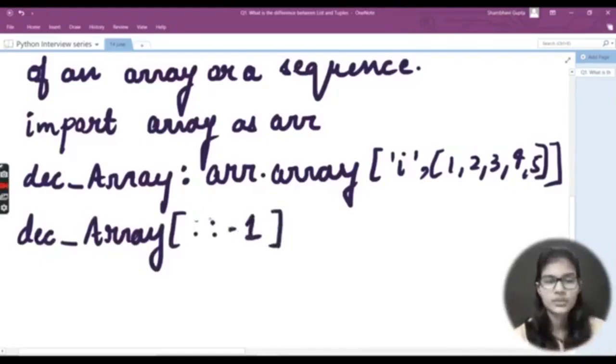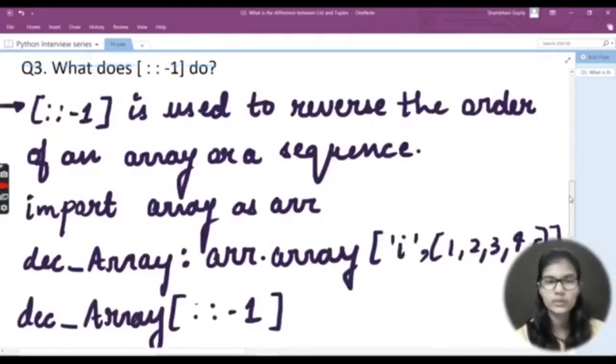Now, when you reverse your array, you'll get the output as array, and in the bracket you'll get 5, 4, 3, 2, 1. So all the numbers which you have here would be reversed. This is the use of colon -1.